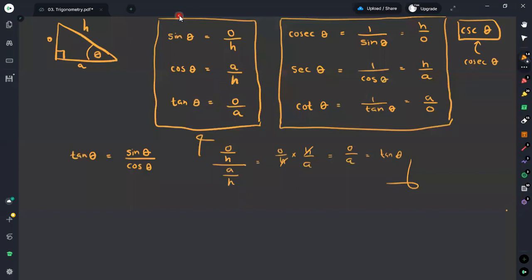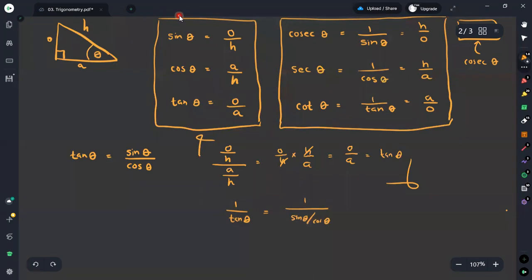If you take the reciprocal of the left hand side, you will get 1 over tan theta, which equals cot theta. For the right hand side, it will be 1 over sine theta over cosine theta.